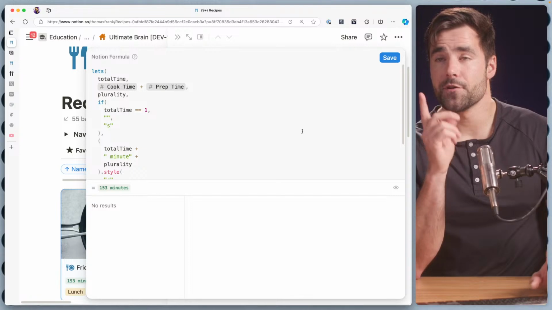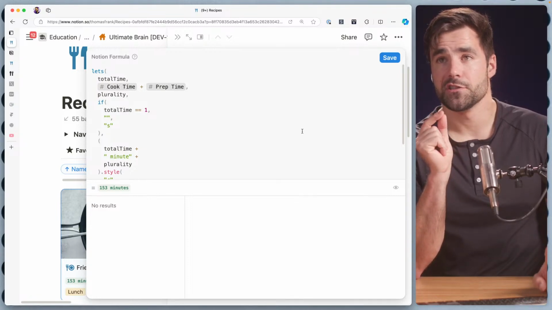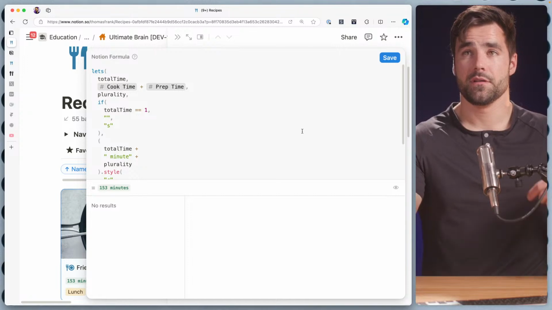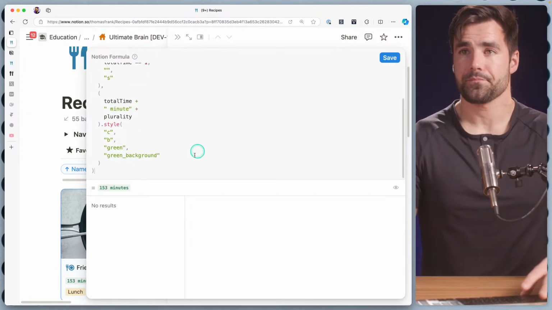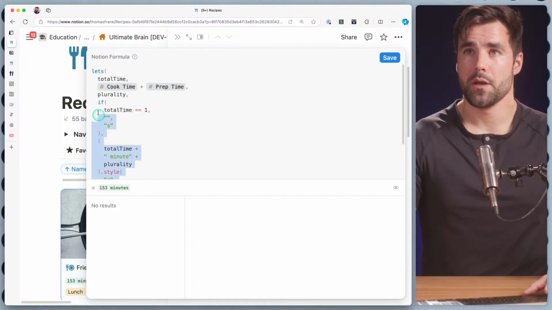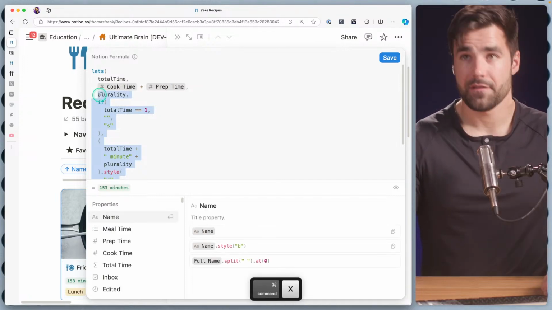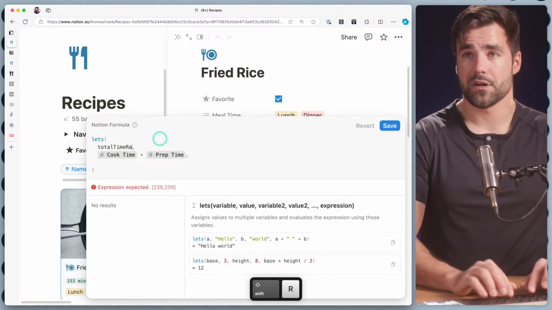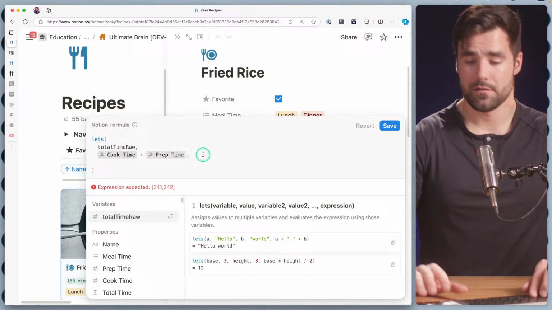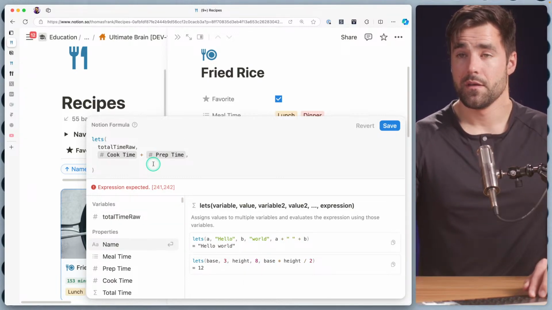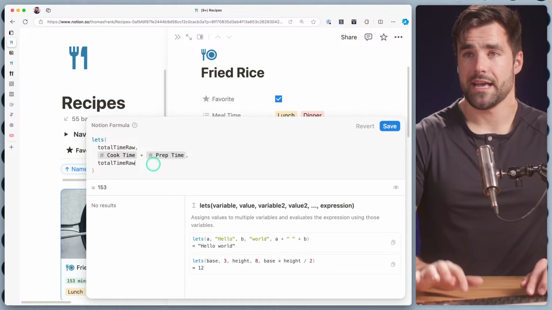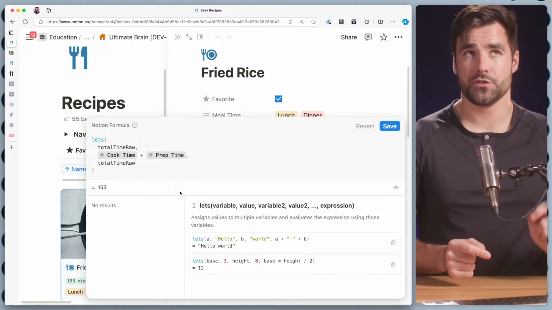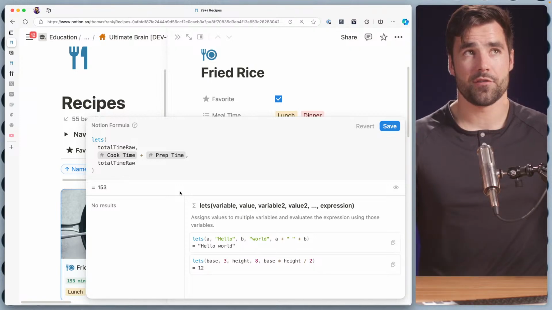So first and foremost, we need to split our minute count into hours plus minutes. To do that, we are going to use modularity, one of my favorite concepts here. So let's get our total time. We're going to call it total time raw. Good cooking term there. And let's output it just as an example. So 153. What we want to do is turn 153 into 2 hours and 33 minutes.